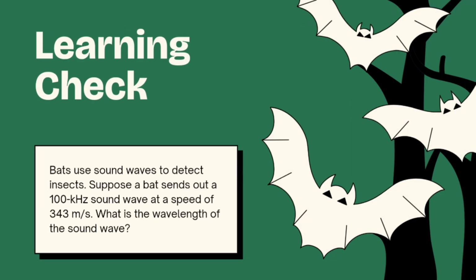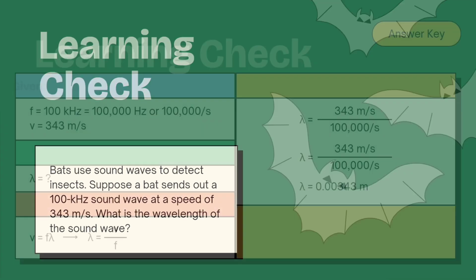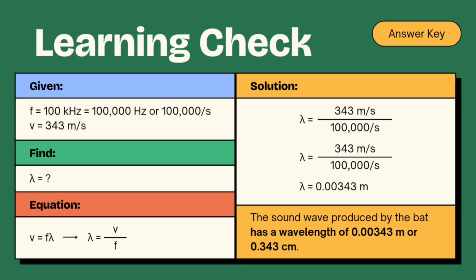So let's have another learning activity. Bats use sound waves to detect insects. Suppose a bat sends out a 100 kHz sound wave at a speed of 343 meters per second. What is the wavelength of the sound wave? So here's the answer. The sound wave produced by the bat has a wavelength of 0.00343 meter or 0.343 centimeter.